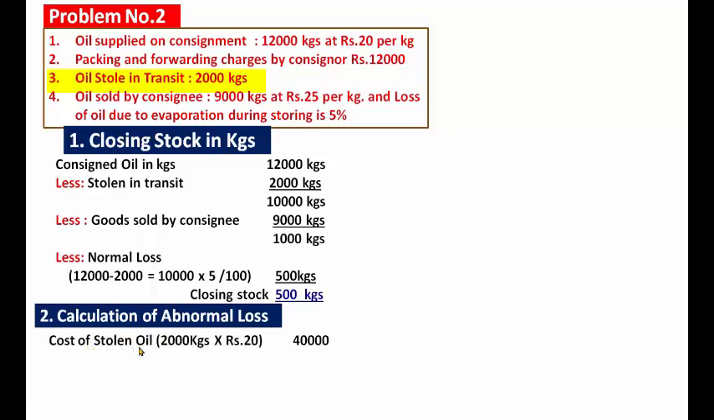Cost of stolen oil: 2,000 kgs stolen in transit. What is the cost per kg? Rupees 20 per kg. What is the value of the cost of stolen oil? 2,000 kgs into rupees 20 per kg. What is the amount? 40,000. Next one, add non-recurring expenses.